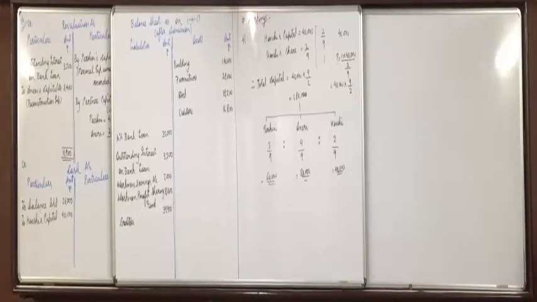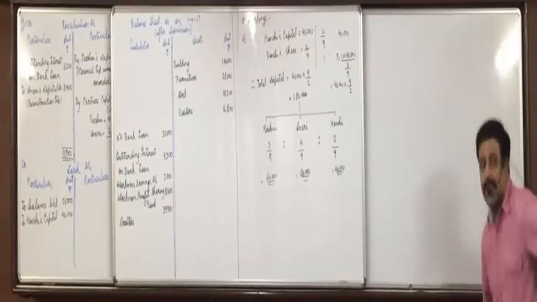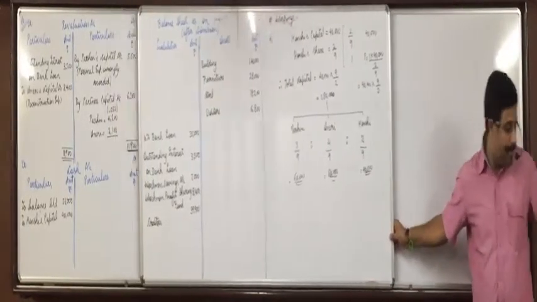Now, understand the logic of the remaining 2 steps, then we'll follow those steps. First let us understand what the remaining 2 steps mean.